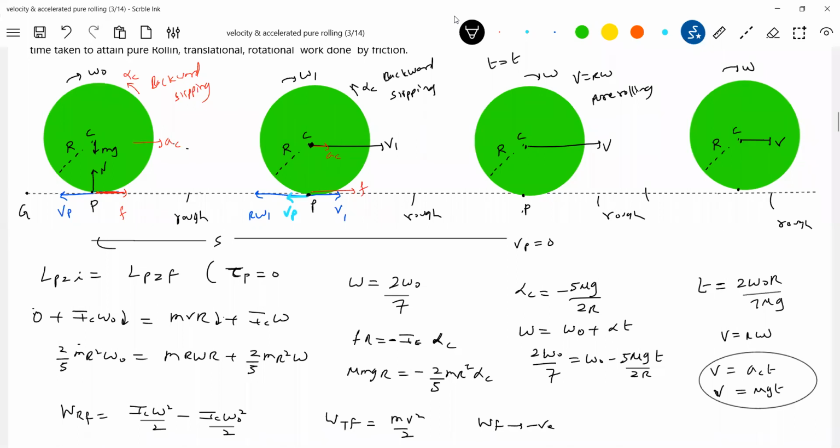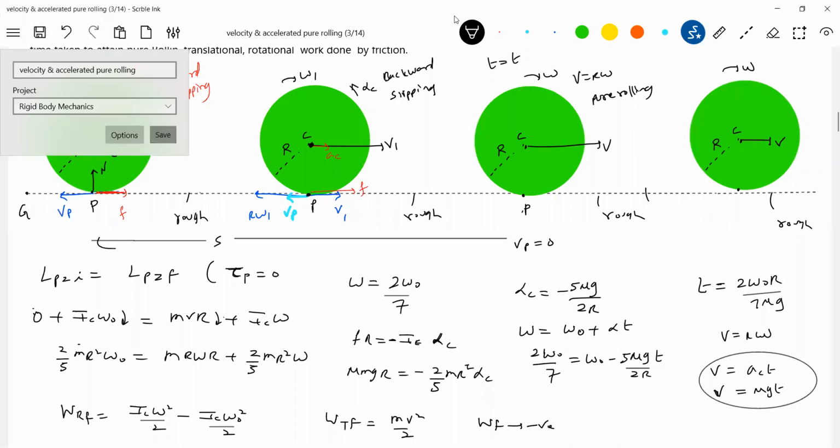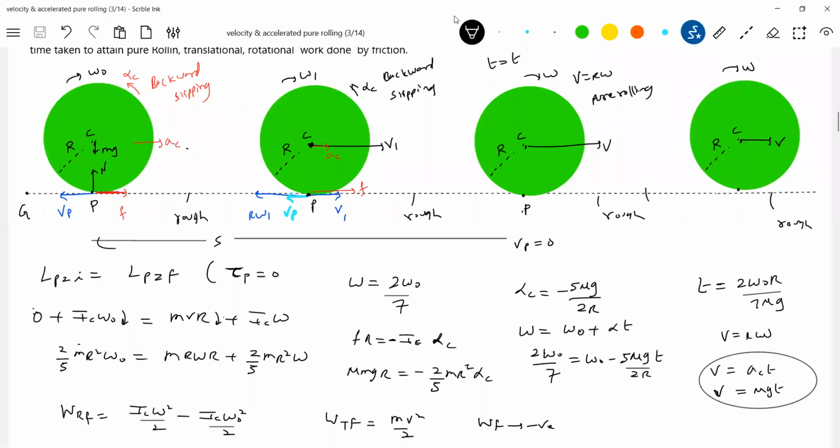All the rigid bodies given angular velocity and released, will they take the same time to attain pure rolling? It will be different. Again, construct a tabular column and do verify once. But sir, you didn't try it all that way. I just took help of conservation of angular momentum. I think this will be much easier for you. There won't be much difficulty.